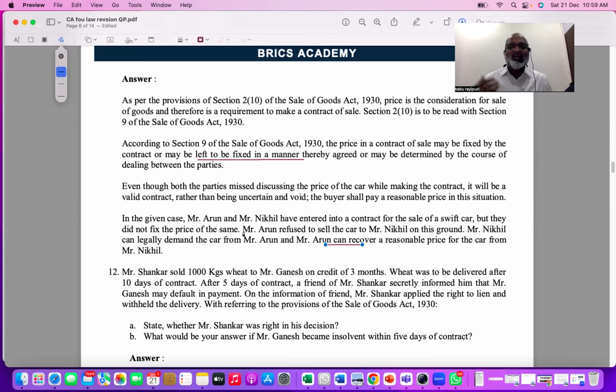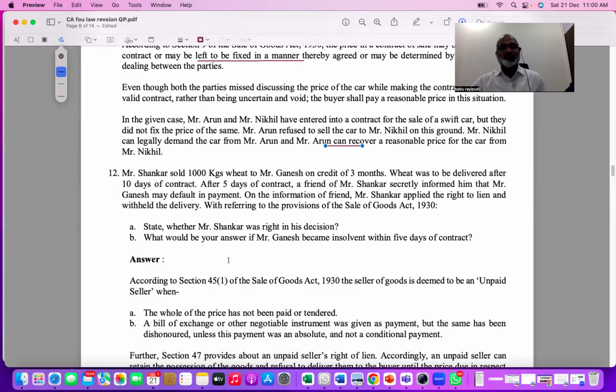Understood? Now, the more questions you practice from your textbook, the end-of-chapter questions, plus questions like this, I'm telling you, you'll get very similar questions in the exam. Law becomes very easy. So for 3-4 days, just focus on reading all these questions and answers, and writing answers. At the end of every chapter you have practice questions. This will help you a lot.